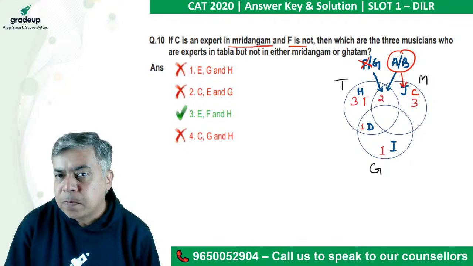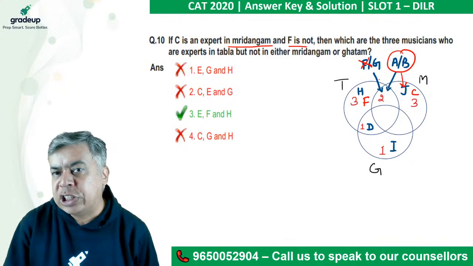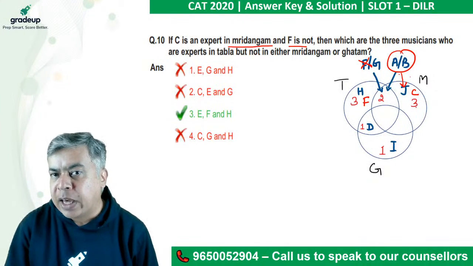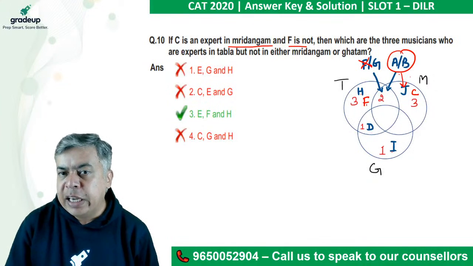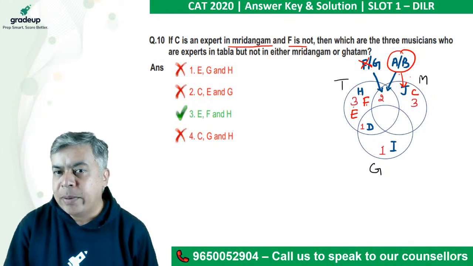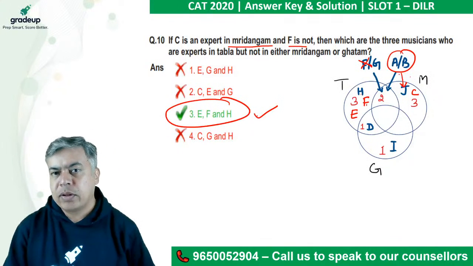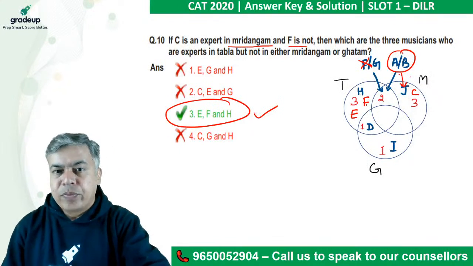F will be here, right? So G will be here. Out of G, A, B, C will come here. H, F, D, I. What is remaining? E. E is remaining here. So these three will be E, F, H will be the remaining, right?